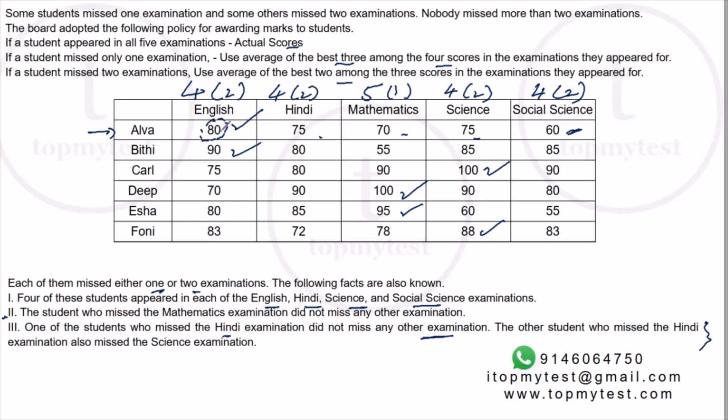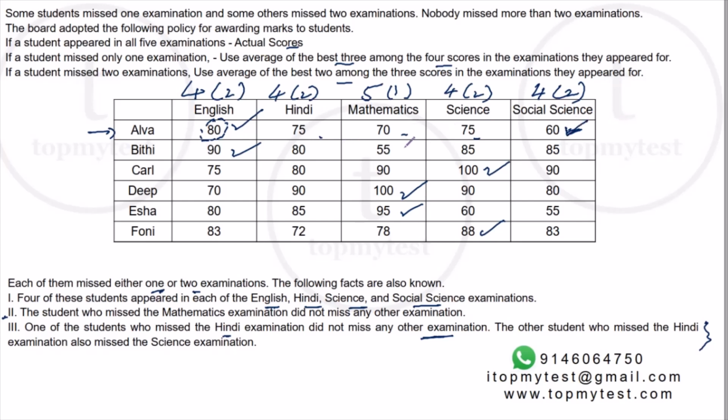Just like the highest cannot be an average of the other exams, the lowest also cannot be the average of the other exams, because by definition the average lies between the highest as well as the lowest value. It will be equal only if all of them are identical, right? Which means that Alva cannot be missing the social science. She definitely attempted social science.